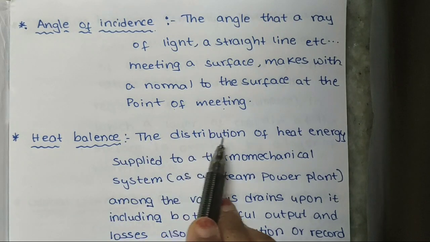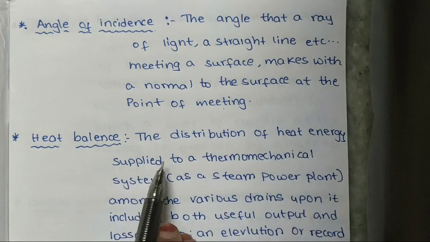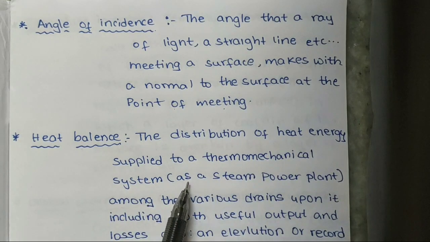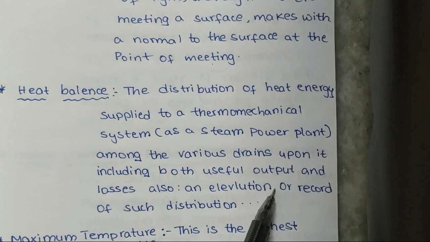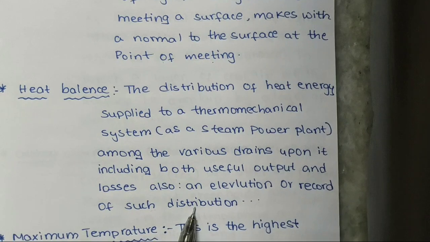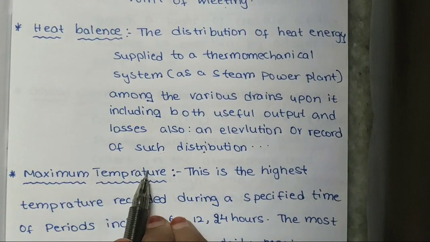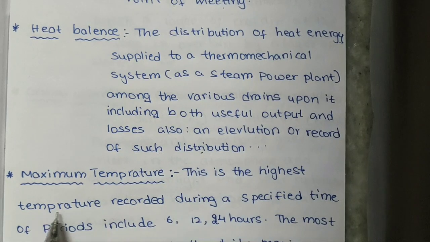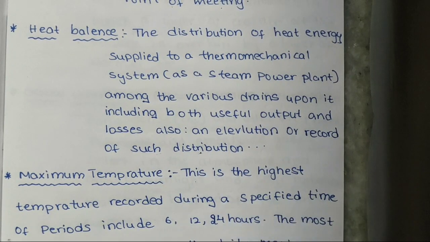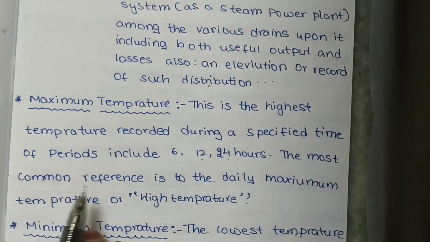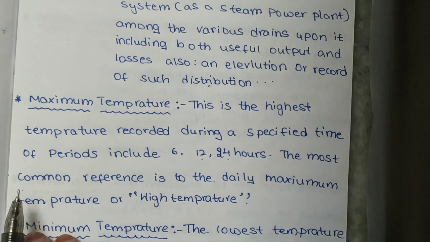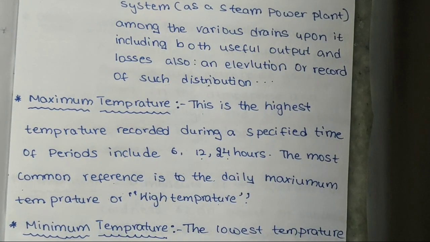Heat balance: the distribution of heat energy supplied to a thermomechanical system, such as a steam power plant, among the various drains upon it, including both useful output and losses; also a tabulation or record of such distribution. That is called heat balance. Maximum temperature. This is the highest temperature recorded during a specified period, including 6, 12 or 24 hours. The most common reference is to the daily maximum temperature, or highest temperature.